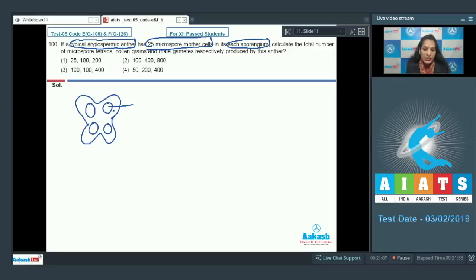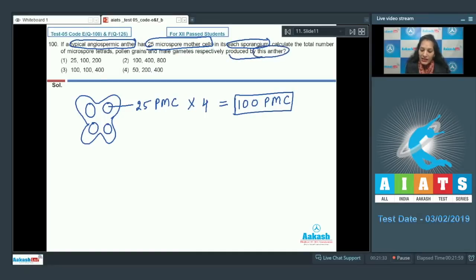If each sporangium has 25 pollen mother cells or the microspore mother cells, then in total there will be 25 into 4, 100 pollen mother cells in an anther, because in the question it is asked by this anther. So in the anther it will be 100 PMC, 25 in each sporangium.